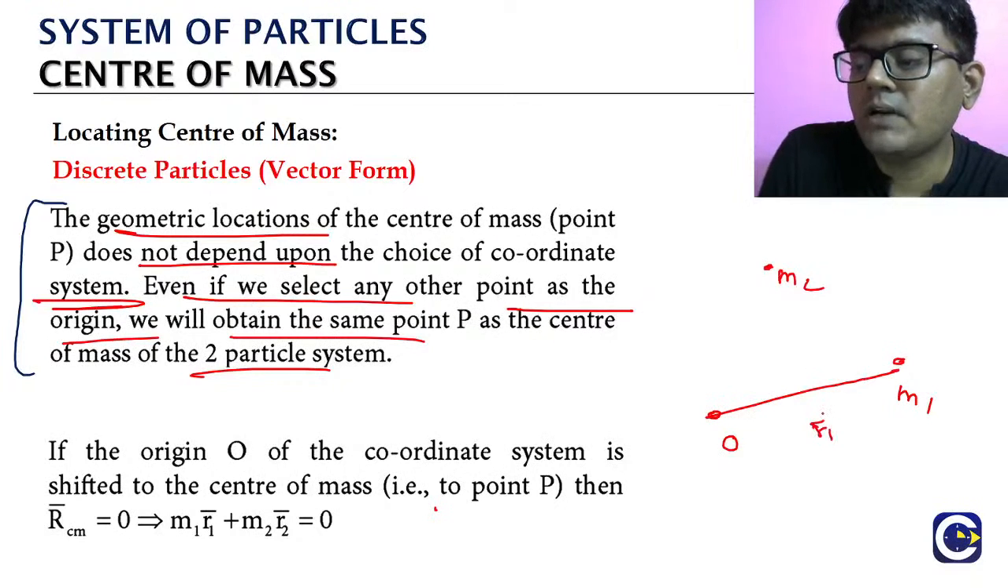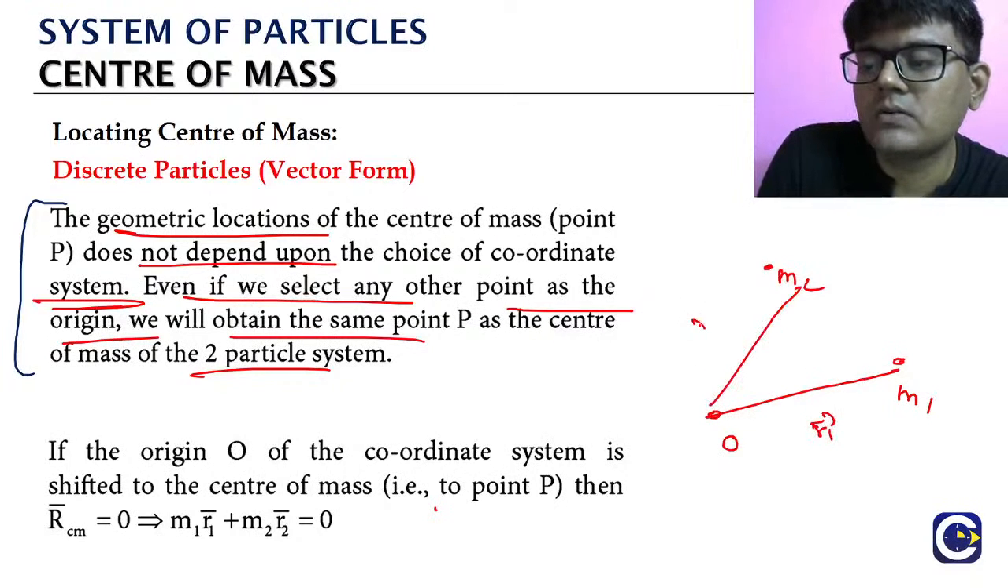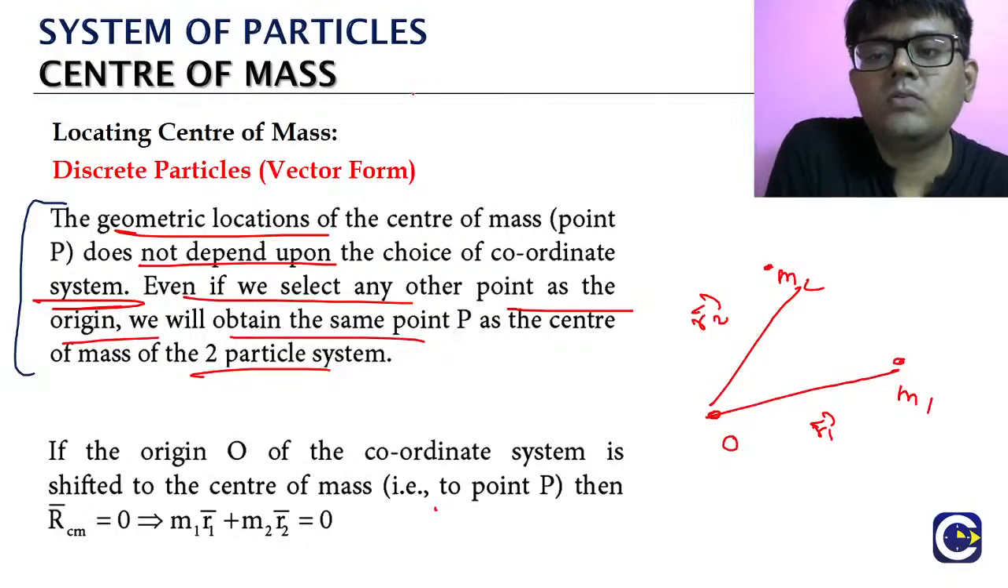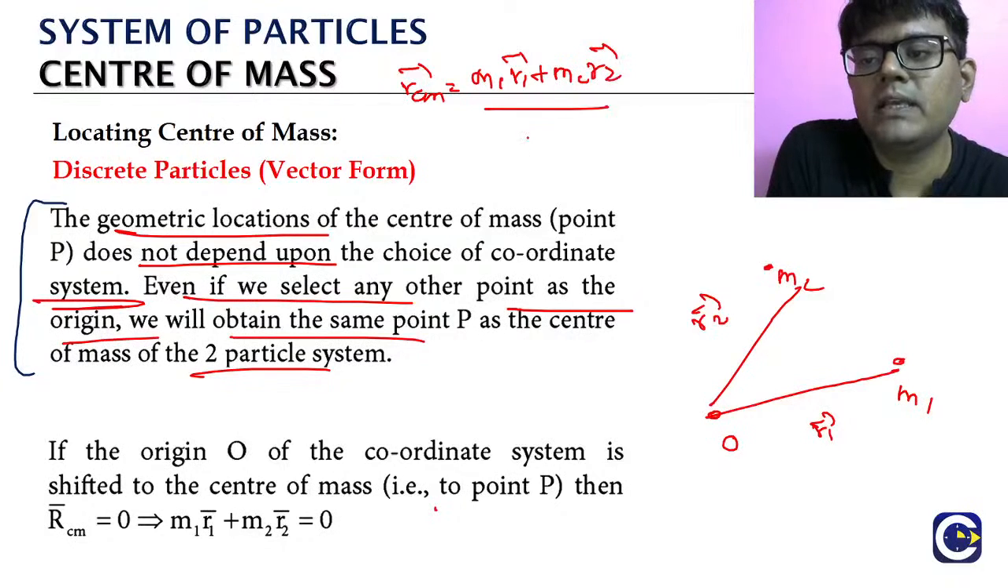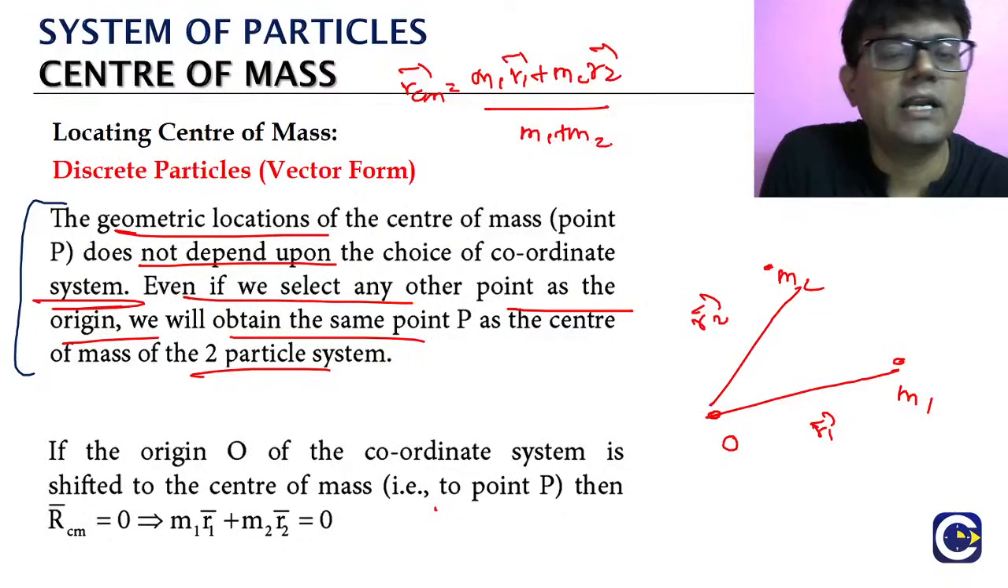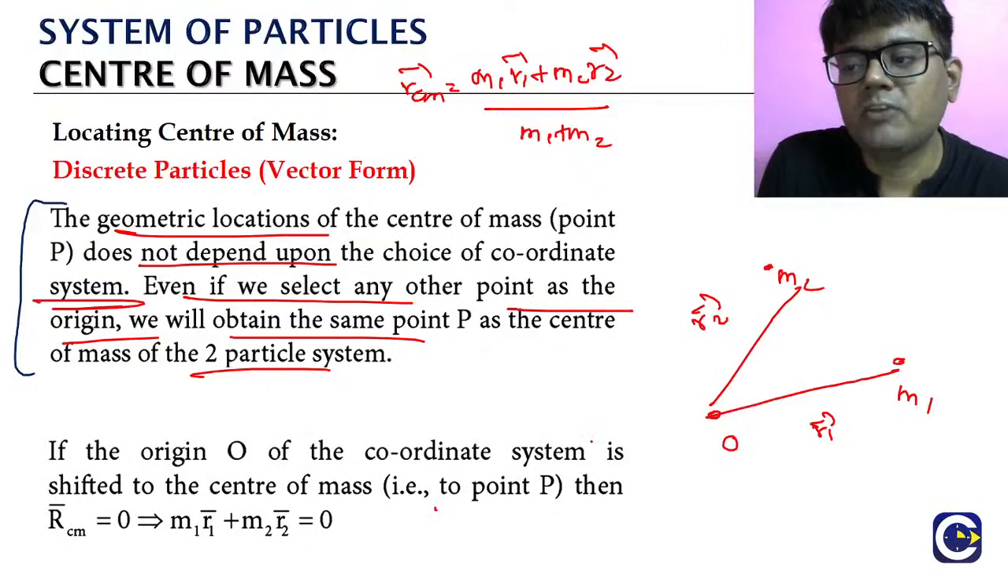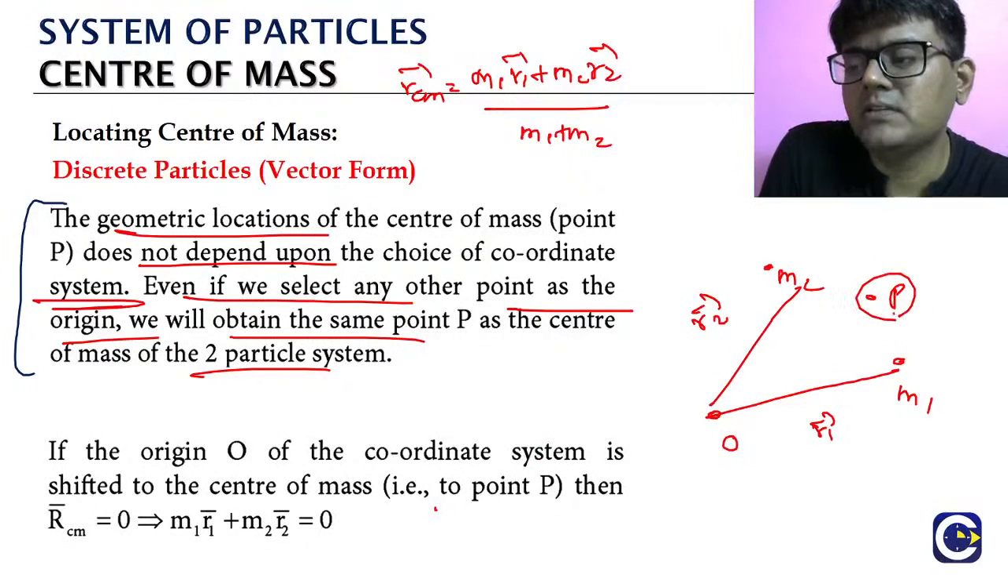So this is our r1 bar, same way this is our r2 bar. Okay, so what is the r center of mass? m1 r1 plus m2 r2 by m1 plus m2, right? That is the position vector of center of mass. Where does it come here? P.